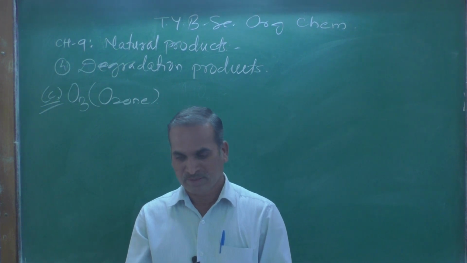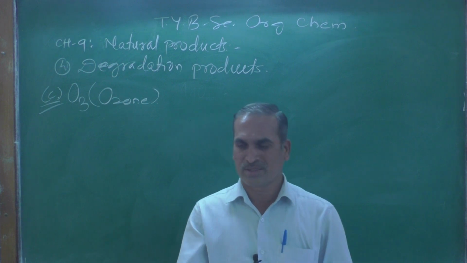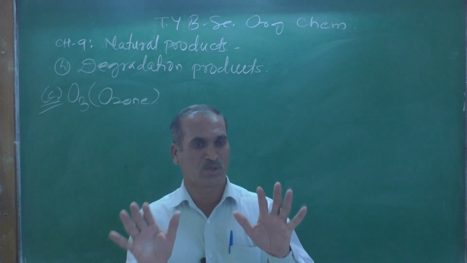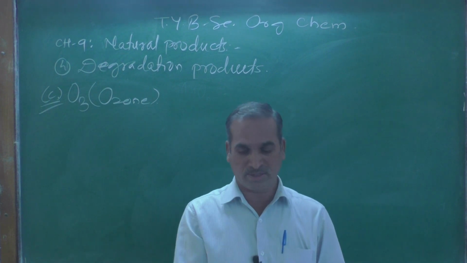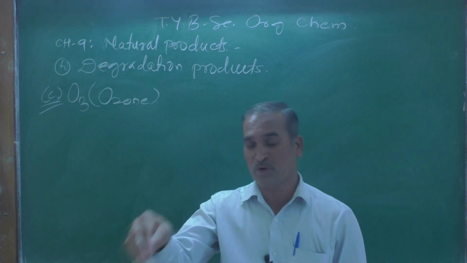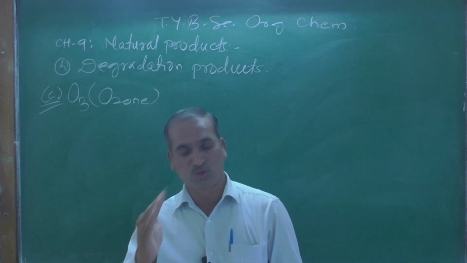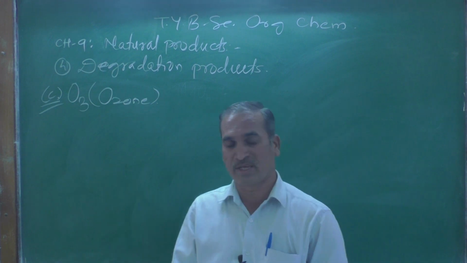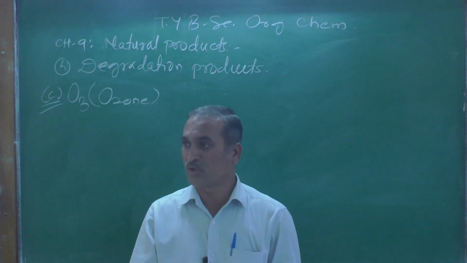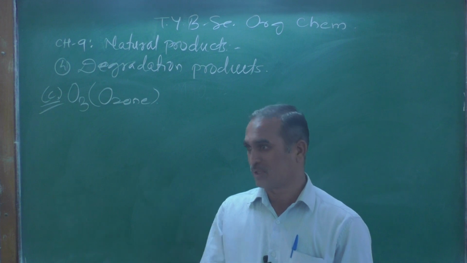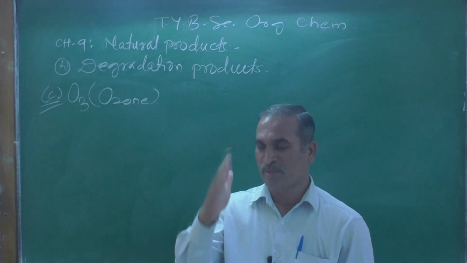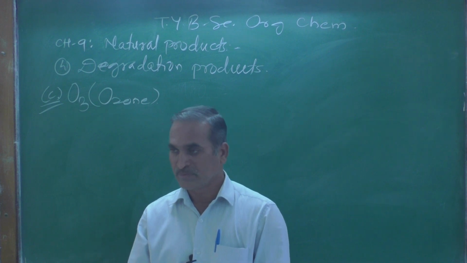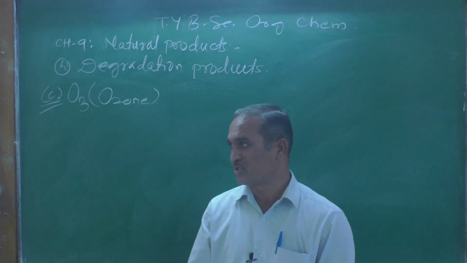So this is some additional information regarding ozone. But as far as the chemistry point of view is concerned, what does ozone mean? It is playing a role just like a wood cutter. So it is breaking the carbon-carbon double bond as far as organic chemistry is concerned.